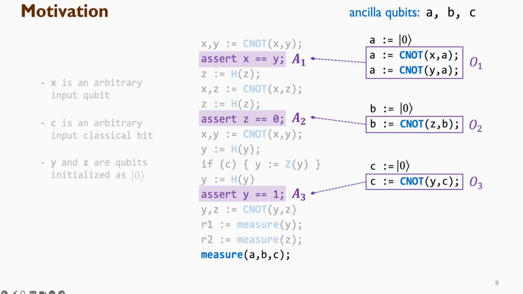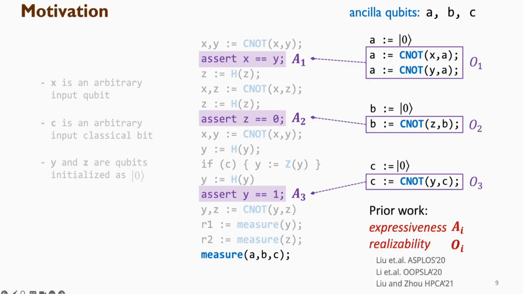For example, the oracle for the first assertion A1 consists of performing two CNOT gates targeting an ancilla A, and the oracle for assertions A2 and A3 can be instantiated by a single CNOT gate targeting their corresponding ancilla qubits B and C respectively. Well, existing literature on quantum assertions has studied this in detail.